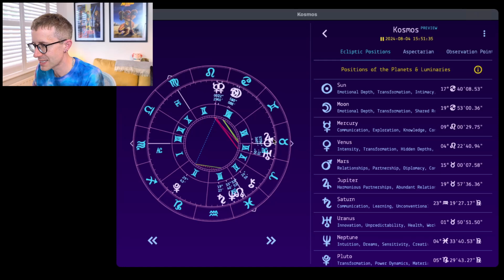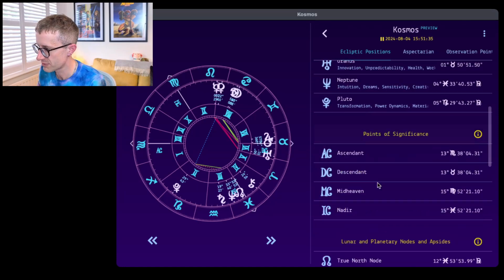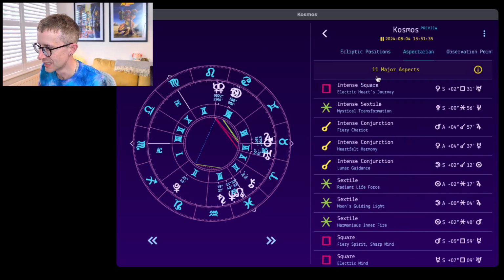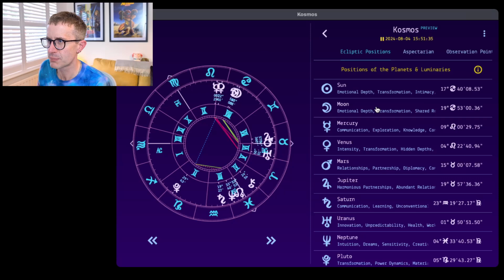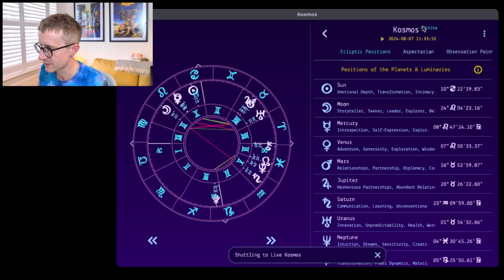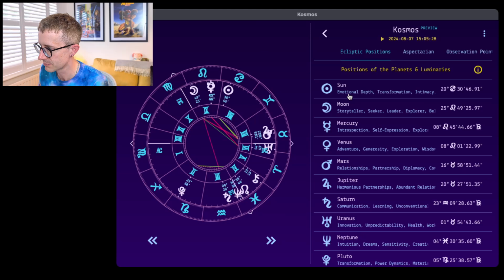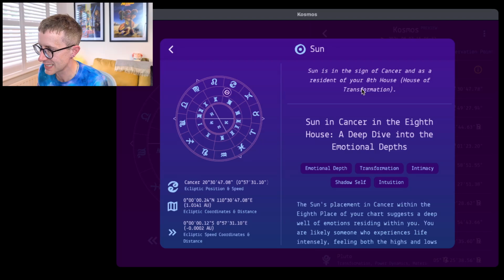The charts have been redesigned. All the interpretations are now there for the planets and for all the different aspects. These are probably going to change a little bit in the future, but you can see with the planet ones, it gives you the themes, so emotional depth, transformation. In fact, sorry, let me move back to present day. I've moved back to the live chart here, so it's got the little play symbol. Okay, so we've still got emotional depth, transformation, intimacy. Then you can click onto these, and this is where it gives you the interpretation in a bit more detail.